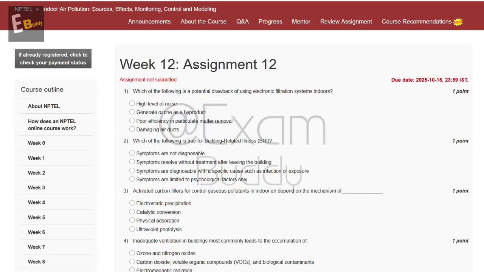Now let's do our assignment, Indoor Air Pollution, Week 12, Assignment 12. So the first question is, which of the following is a potential drawback of using electronic filtration system indoors? These are the options: high level of noise, generate ozone as a byproduct, poor efficiency in particulate matter removal, damaging air ducts. So let's check the answer of our first question.